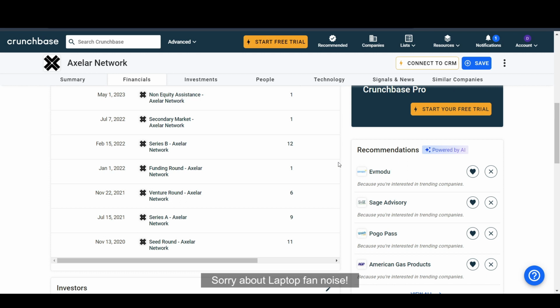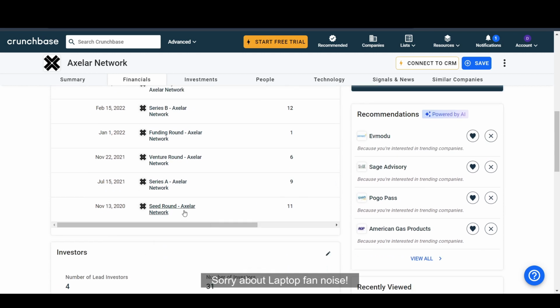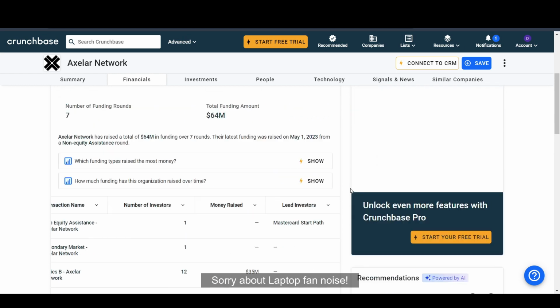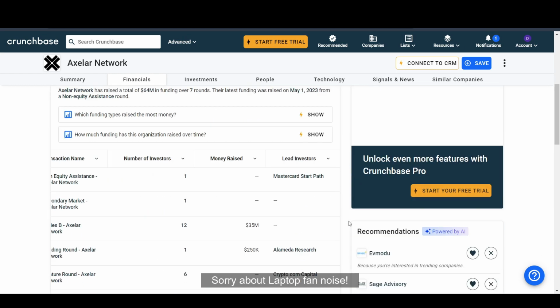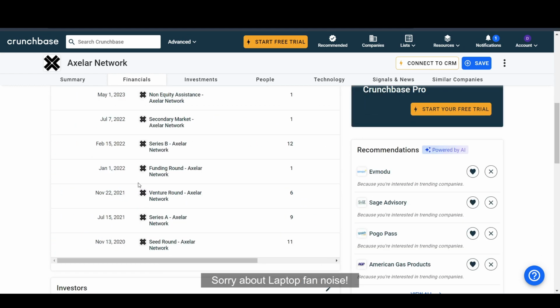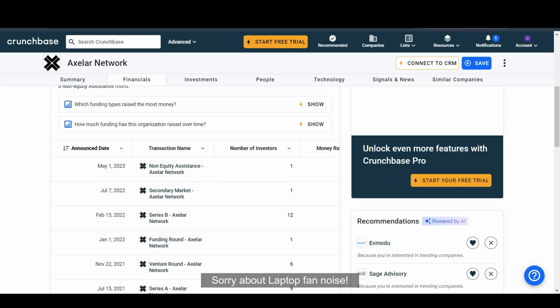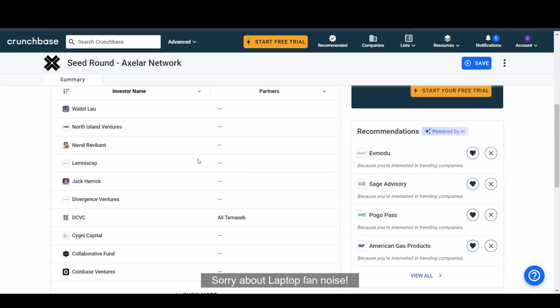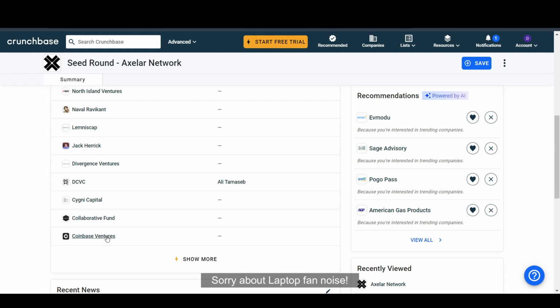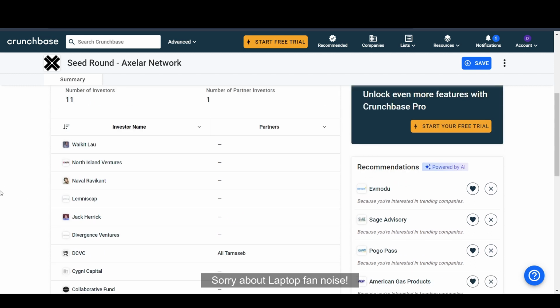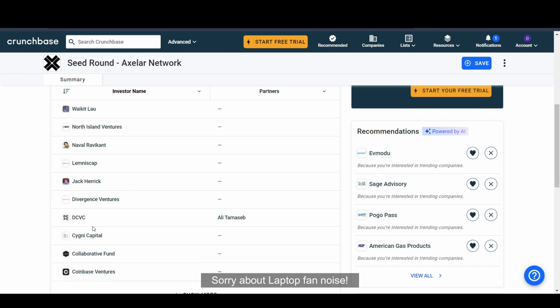We have to look at who the seed investors are. As you can see here, we have around 11 seed investors, and they raised around 64 million over around 7 rounds, which was pretty big. In the seed round we have Coinbase Ventures as an investor, so they may not be selling their tokens, but I think the individual investors or other investors could be selling their tokens slowly. So you have to be extremely careful.